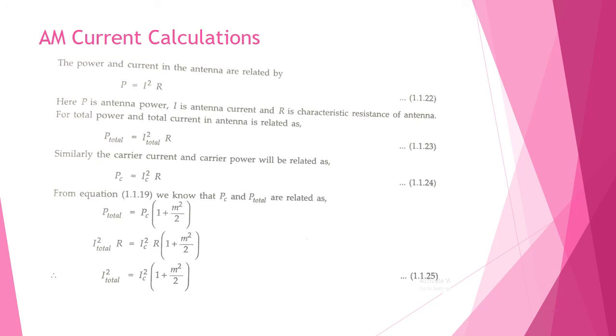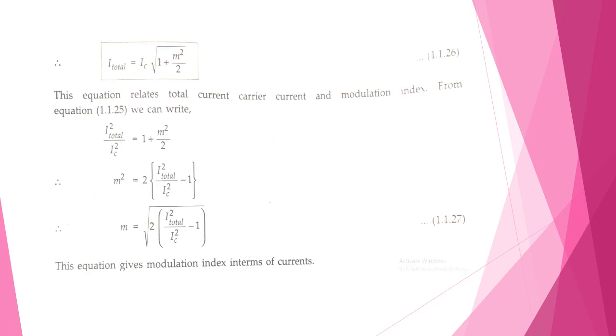In P total we substitute I squared total into R, and for PC we substitute IC squared into R into 1 plus M squared by 2. On both sides there is an R, so we cancel it out. So finally we get I squared total is equal to IC squared into 1 plus M squared by 2. Okay. So I total is equal to IC into root of 1 plus M squared by 2.